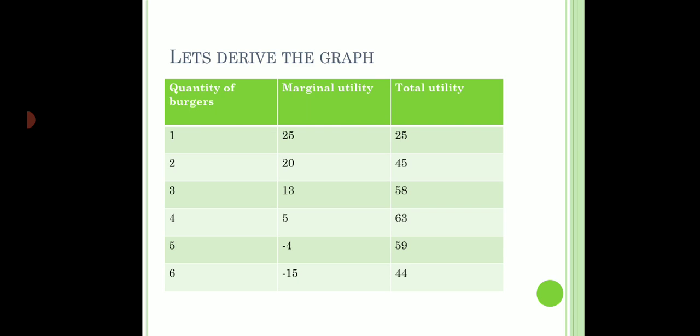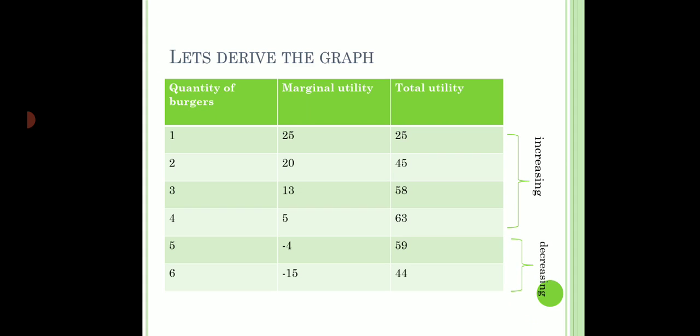Let us see what is happening with the total utility. As you can see, when marginal utility is positive, that is till the fourth unit, the total utility is increasing. It is 25, 45, 58 and 63. So it is increasing at that level. And when marginal utility has gone negative, I see that total utility is now decreasing. It was 63 earlier, now it's 59 and 44.